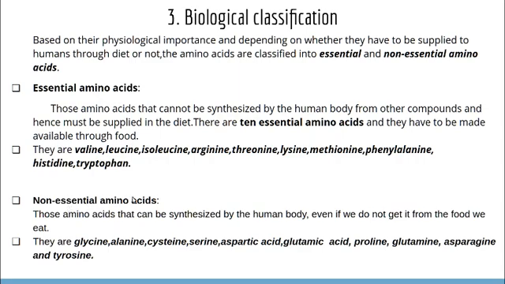Then non-essential amino acids. What are non-essential amino acids? In the case of essential amino acids, we know that they must be supplied through our diet and the body cannot synthesize them. Whereas non-essential amino acids are those amino acids that can be synthesized by the body even if we do not get them from the food we eat. So these amino acids can be synthesized by our human body. They are not essential to our diet.